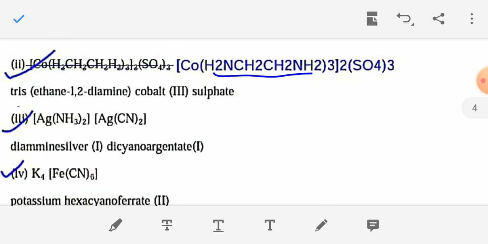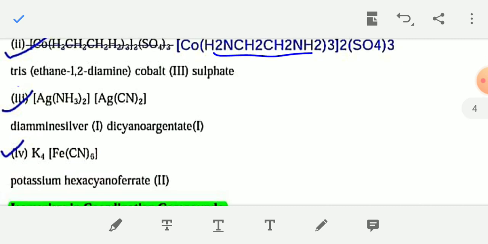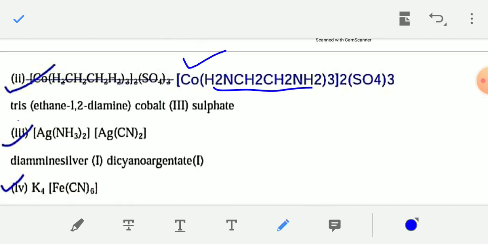You write tris(ethane-1,2-diamine) and then the name of the metal, cobalt. This is also present in the cationic part. Tris(ethane-1,2-diamine)cobalt, and the oxidation number of cobalt is +3 in this compound. You write the oxidation number within brackets, and at last you write the negative counter ion, SO4, sulfate. So tris(ethane-1,2-diamine)cobalt(III) sulfate.